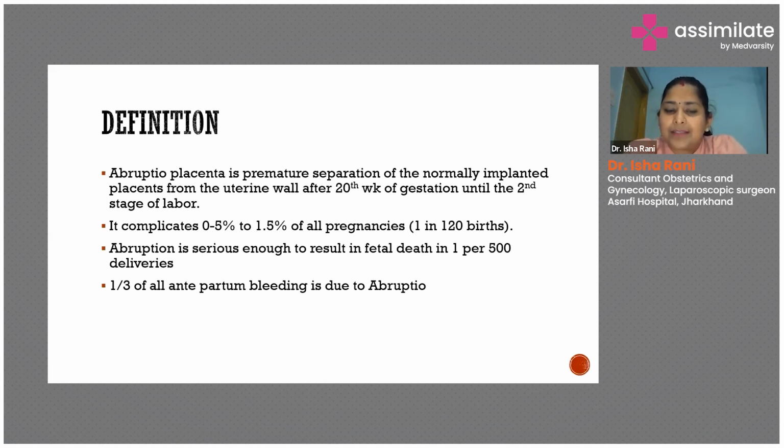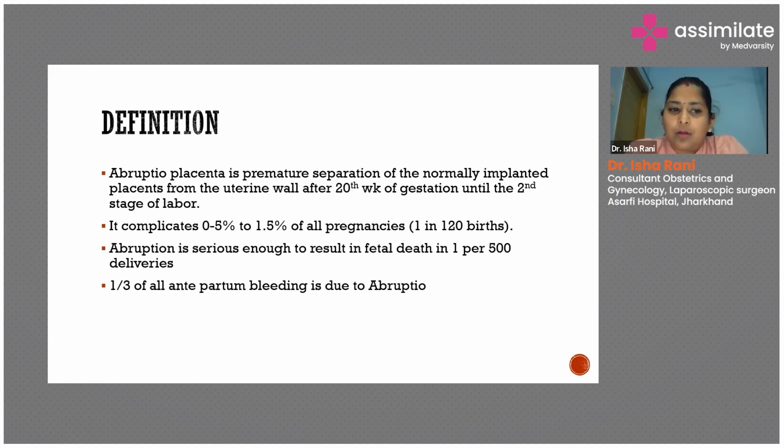It complicates around 0.5 to 1.5% of pregnancies. Yes, that comes to around 1 in 120 births. So the severity of abruption may vary from mild to severe, severe being that it can lead to death of the fetus, which happens in around 1 in 500 cases of abruption.